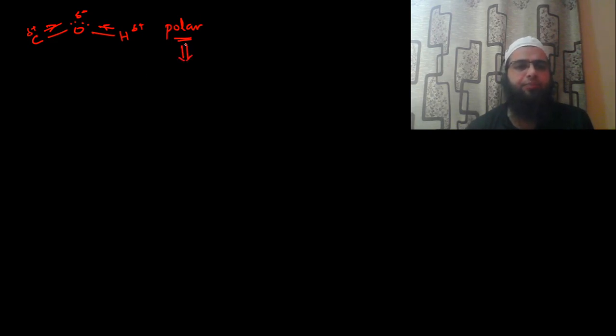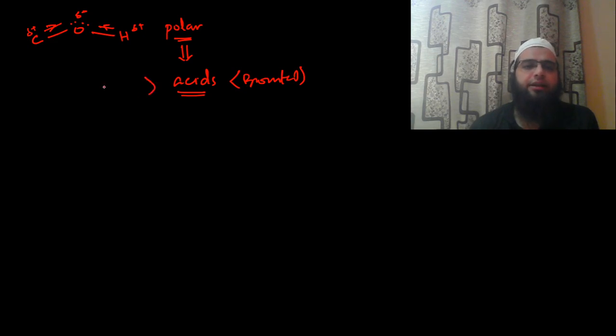This polarity makes the alcohols acids. Due to polar bonds present in the alcohol, the alcohols are acids, meaning they can lose the proton. They have the capability of losing this proton, and we can say they are Bronsted acids. I will also say that they are weak acids. So alcohols are weak, weak Bronsted acids. Why are they acids? Because of this polarity, meaning they can lose the proton